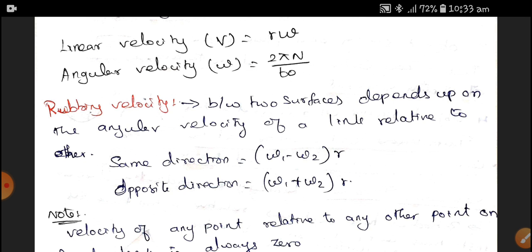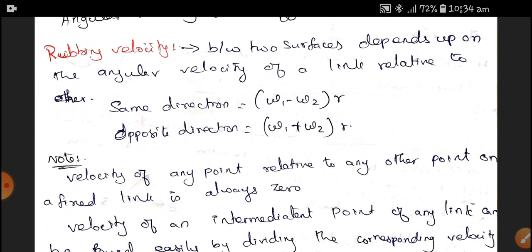If the rubbing velocity is in the same direction, it is (omega 1 minus omega 2) into r. When it is in the opposite direction, it is (omega 1 plus omega 2) into r.